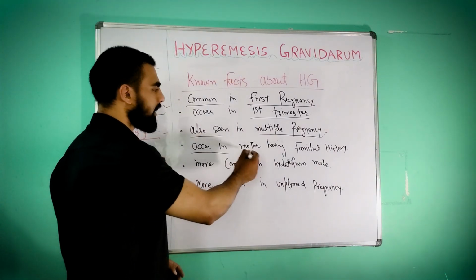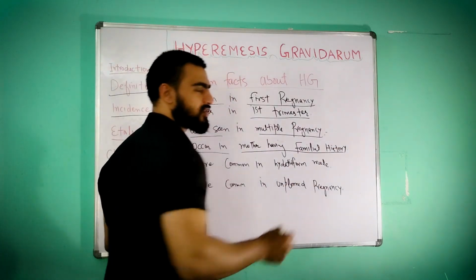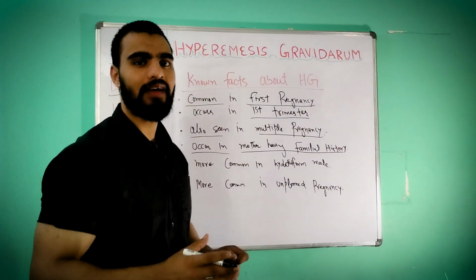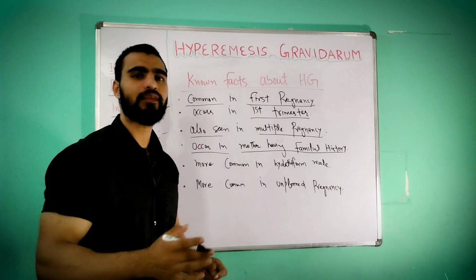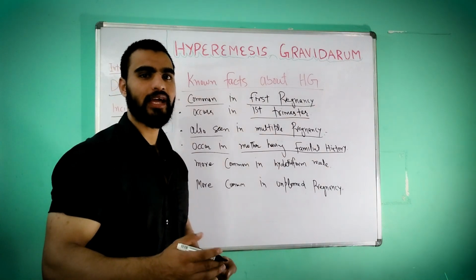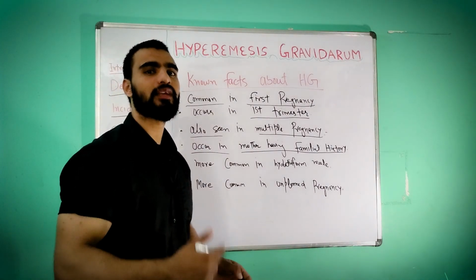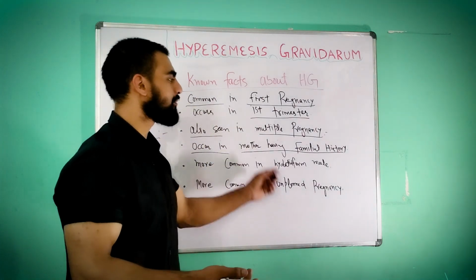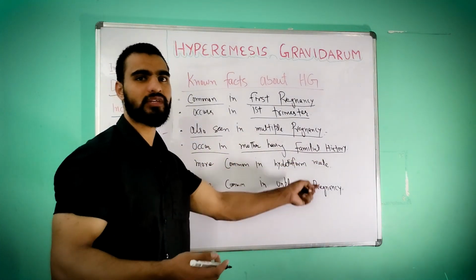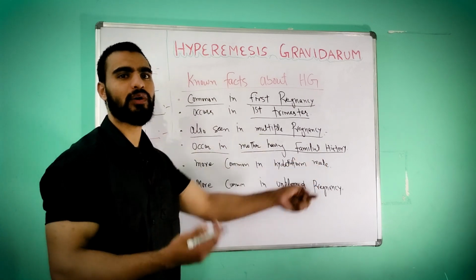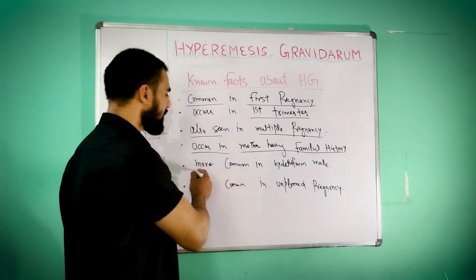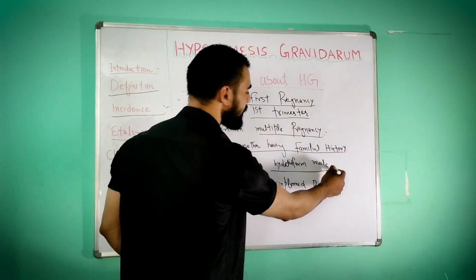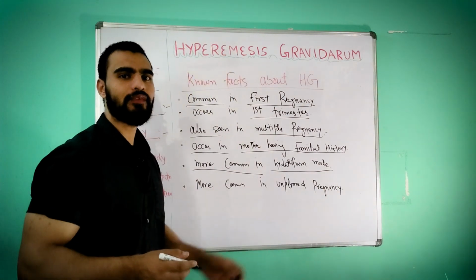Then it occurs in mothers having a familial history. If someone in the family is suffering, for example if this mother's mother was suffering from the same thing, she may also get hyperemesis gravidarum. And then it is more common in hydatidiform mole.